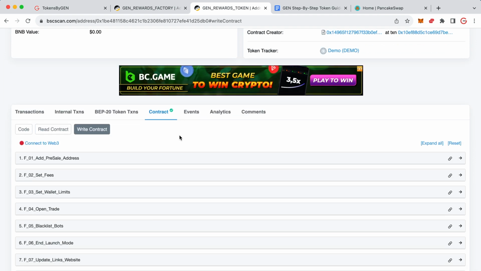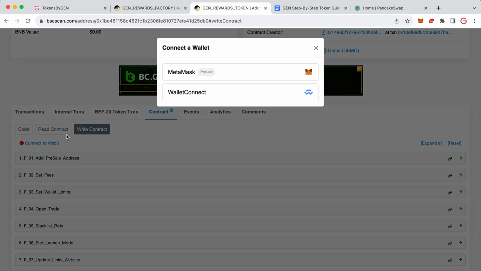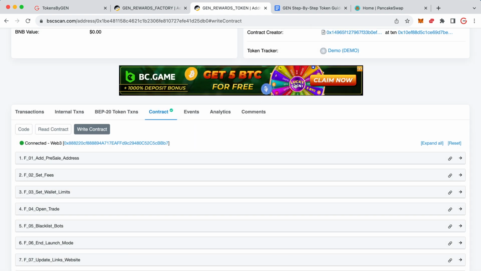So if your page doesn't look like this, you might have a yellow box. If that happens, you just need to wait. So just go away, come back later. It might take 45 minutes or more. You need to be on a page that looks like this one before you can carry on. So connect to Web3 with the same wallet you were using before.